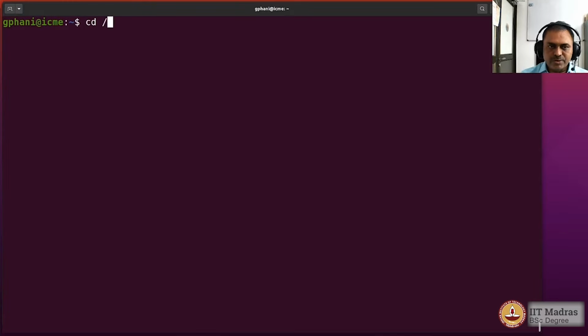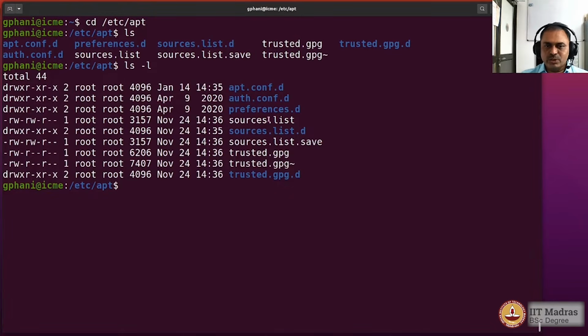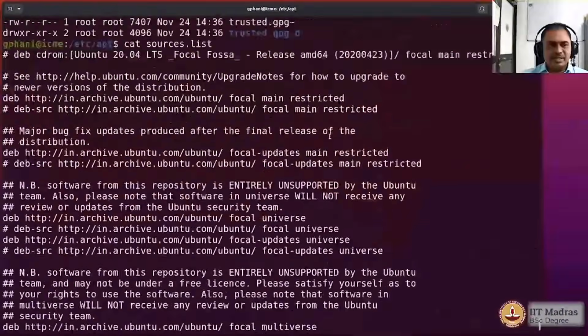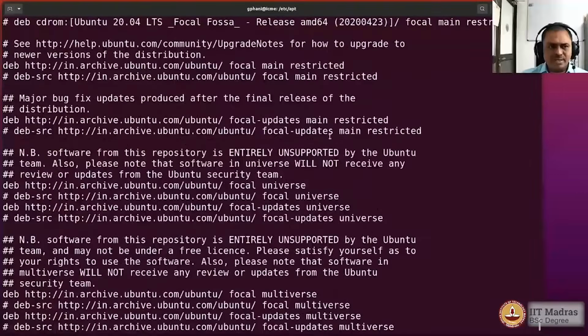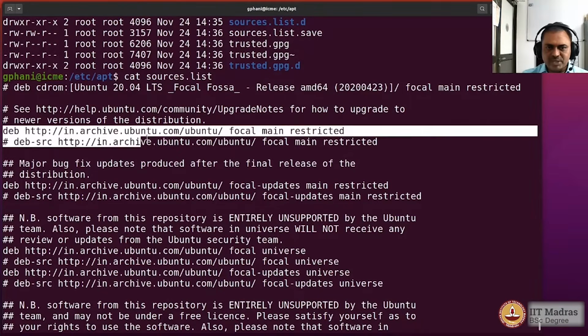So let us go to that folder /etc/apt, and you can see from here there are these files, and sources.list is the file that we wanted to look at. So cat sources.list, and you can see here that most of these lines are actually comments because they start with a hash, but the ones which do not have a comment character are the ones which are active.